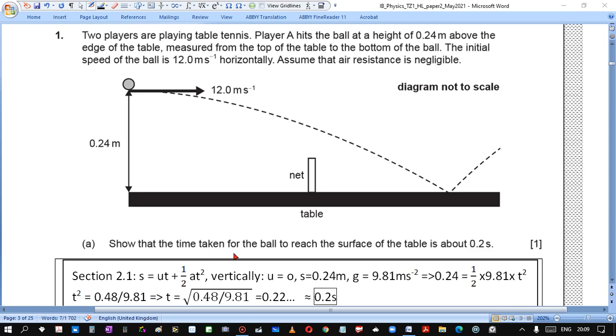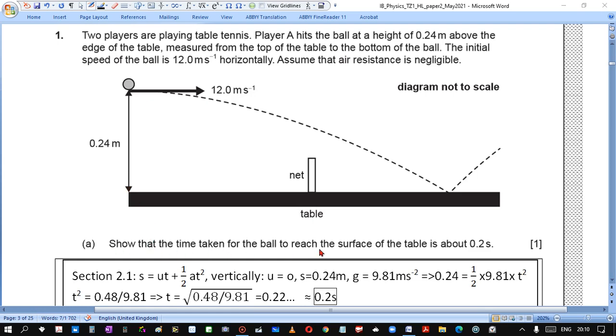Show that the time taken for the ball to reach the surface of the table is about 0.2 seconds. So this is projectile motion. Horizontally it moves at constant speed, and vertically it moves with acceleration g, 10 meters per second squared.